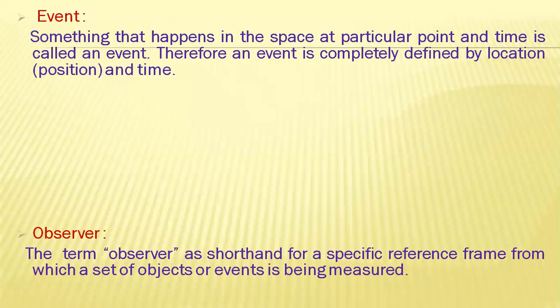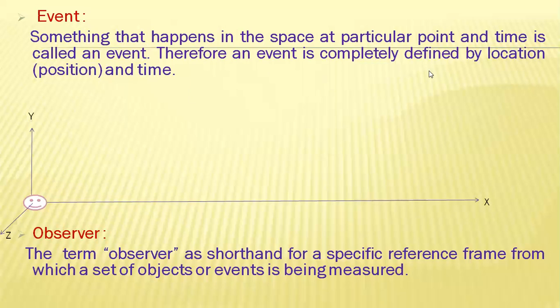So let us learn event and observer by using one diagram here. Here X, Y, and Z are the Cartesian coordinates, and this is the frame of reference. And you have to take an observer. Here is the observer who is at point O. Now this observer is at rest.